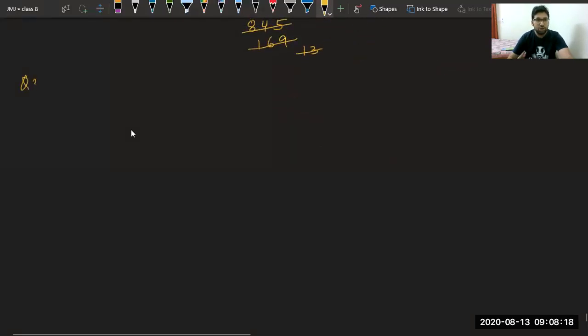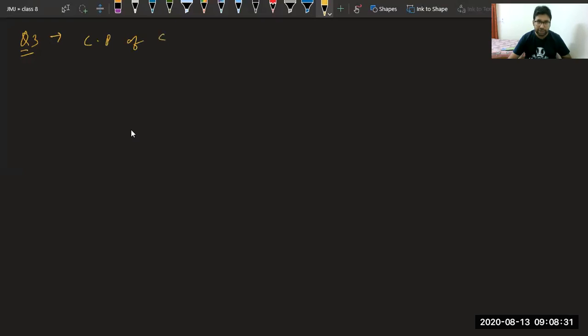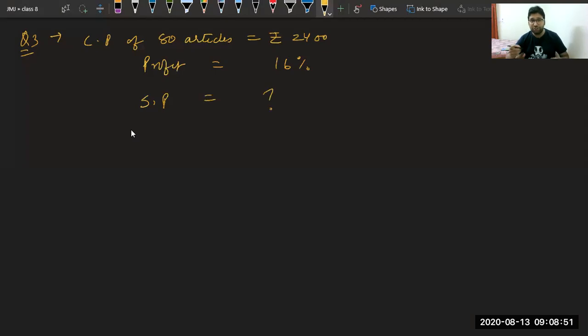Question number 3, although time is very less, still let me give you a hint of the question. A shopkeeper buys 80 articles for rupees 2,400. So the cost price of 80 articles is rupees 2,400 and sells them for a profit of 16%. So profit is given to you as 16%, and they are asking find the selling price. It is very easy question, class. What will we do in this question? Any idea? What will we do?